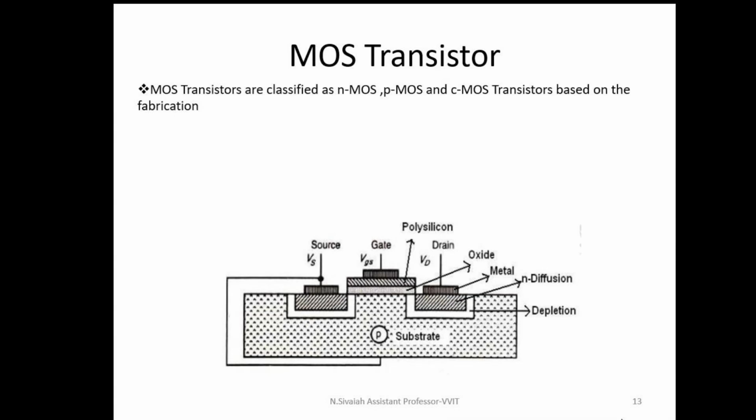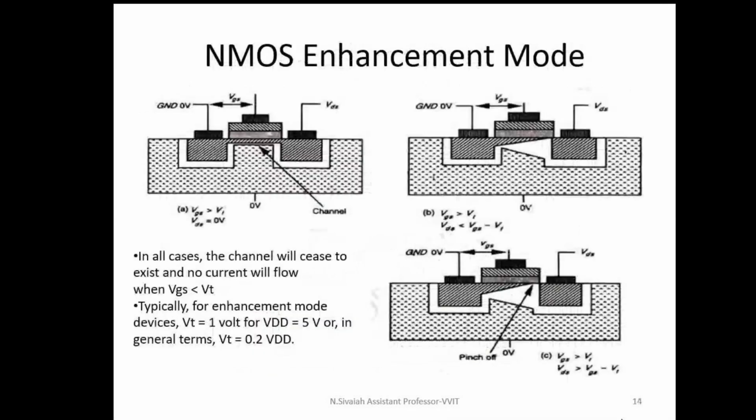In VLSI terminology, I can call the N-channel enhancement mode transistor simply NMOS, and the P-channel enhancement mode transistor simply PMOS. Now I am going to explain the NMOS enhancement mode transistor. In an enhancement mode transistor, initially the channel is not present. That means the transistor is in the off state only. By default, the enhancement mode transistor is in the off state. In figure 1, the channel is not present. That means the MOSFET operates in the cutoff region.